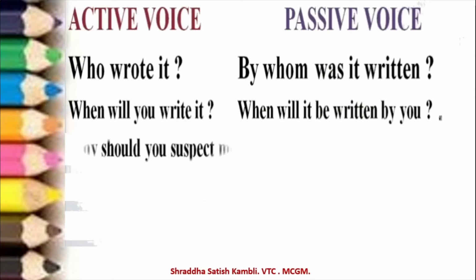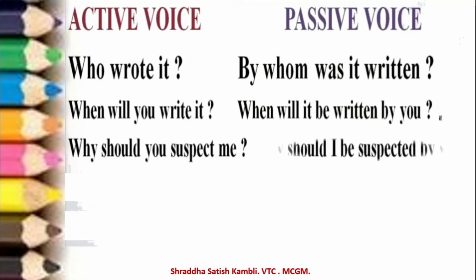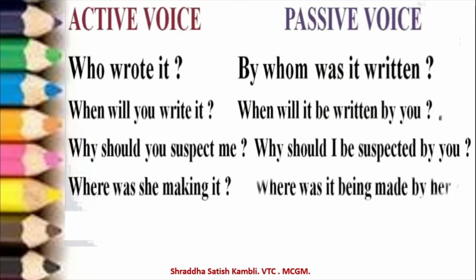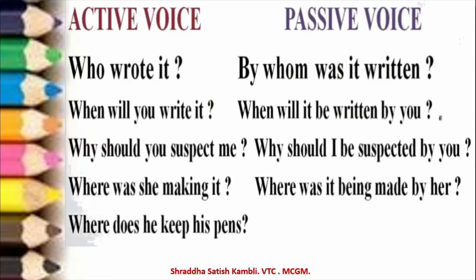Next, why should you suspect me? Passive. Why should I be suspected by you? Next example. Where was she making it? Passive. Where was it being made by her? Next, where does he keep his pens?